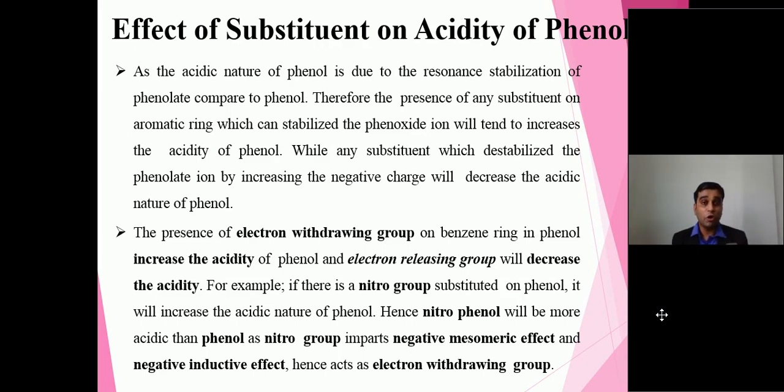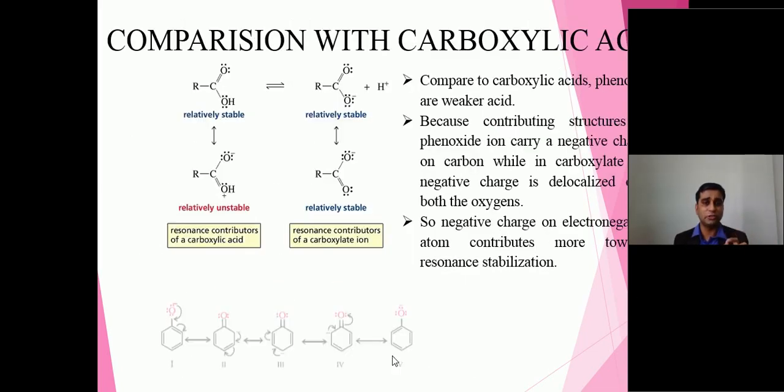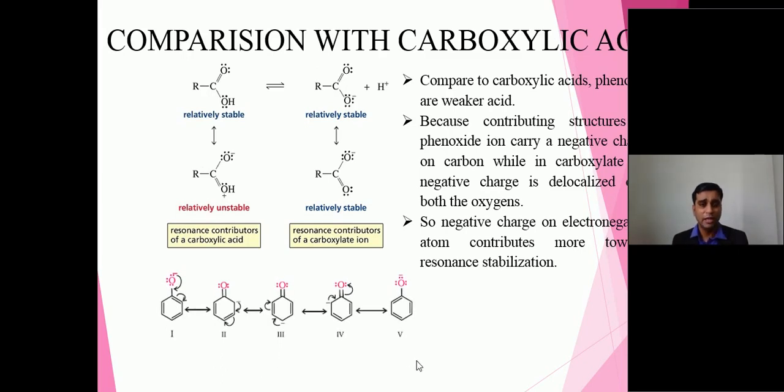Now when we talk about the ability of a group, mainly two types, donating and withdrawing. You just focus on the resonating structures of phenol, the phenoxide ion. Negative charge is on carbon. So at ortho, meta, para, we have to incorporate those substituents which can easily withdraw that electron and hence stabilize the conjugate base, I mean to say the resonating structures.